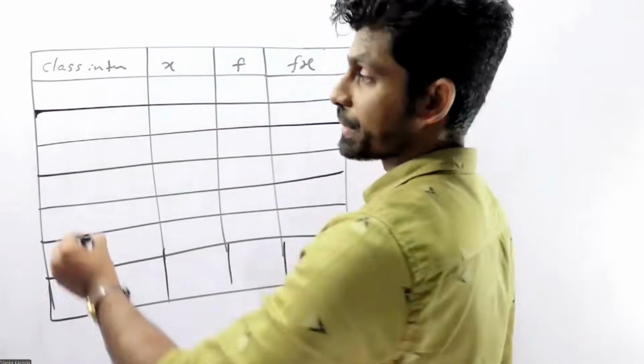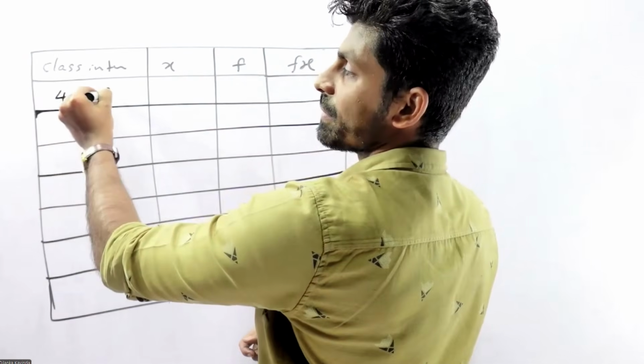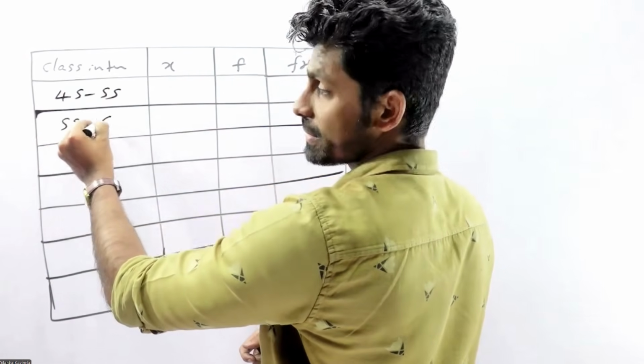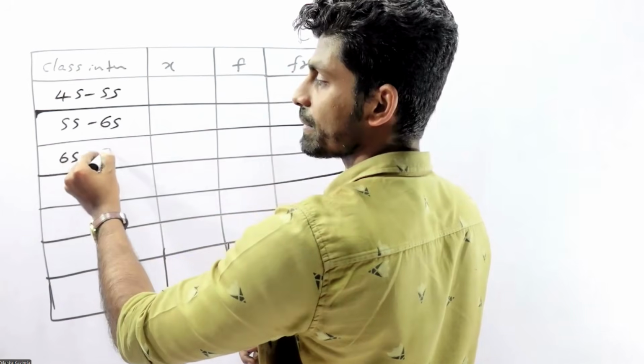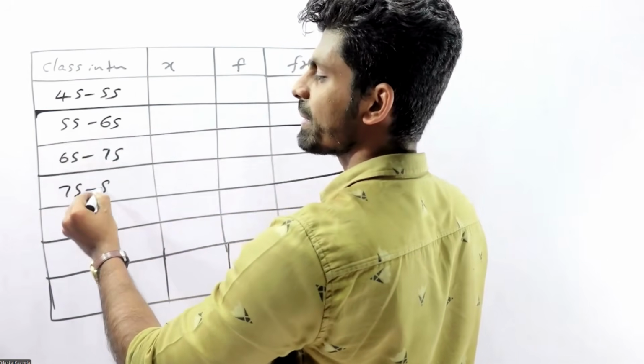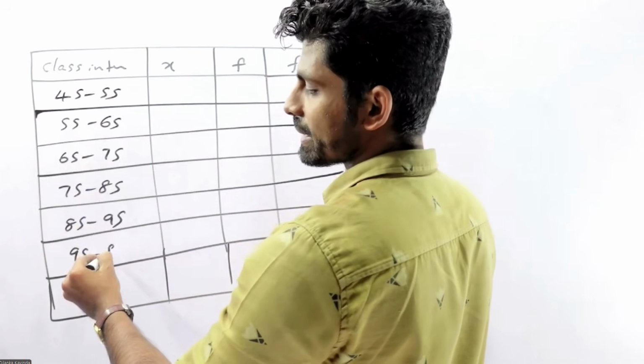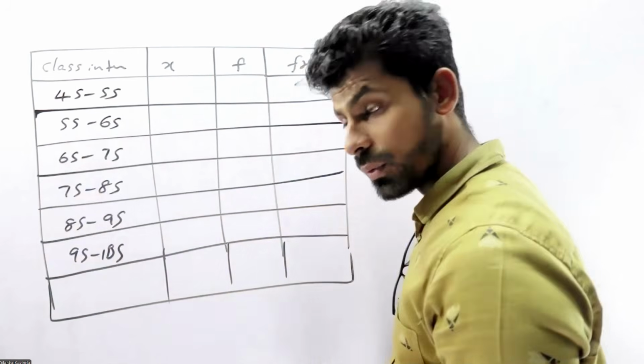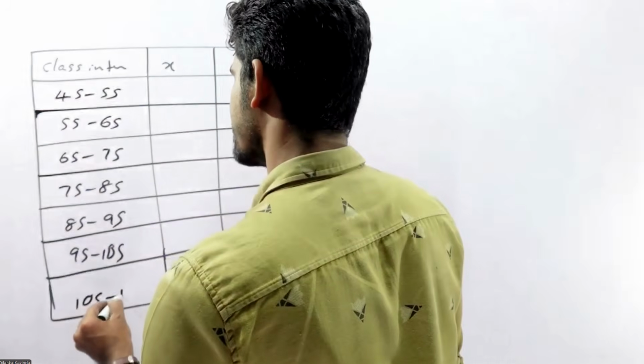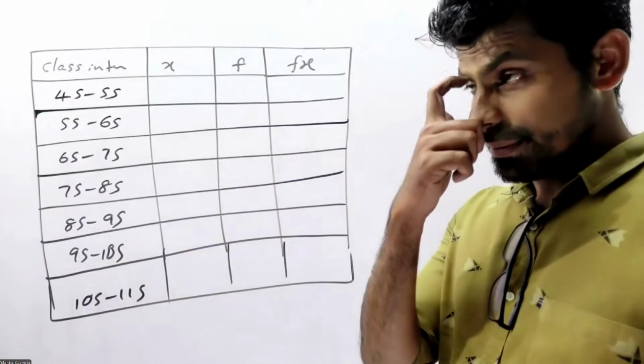What are the class intervals? 45-55, 55-65, 65-75, 75-85, 85-95, 95-105, 105-115.